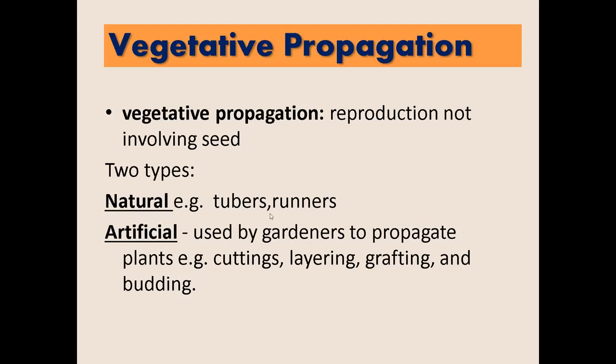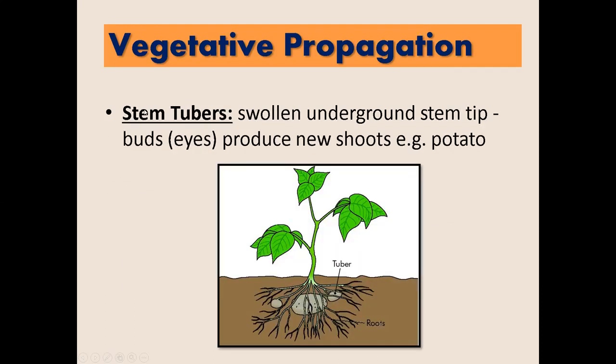Okay? Actually, there are two types of vegetative propagation or the reproduction not involving seeds. Okay? For the natural ones, mga tubers, runners, yan. For the artificial, commonly used by gardeners to propagate plants. Example, cuttings, layering, grafting, and budding. Okay.